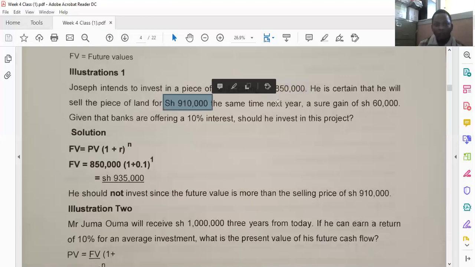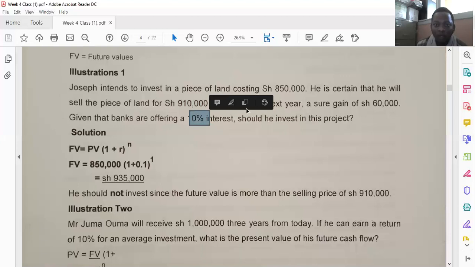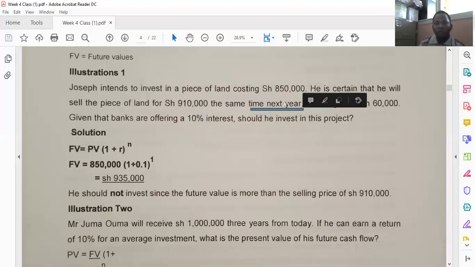So in this case, we have the option of finding the rate at which this 850 grew to attain 910. I think I had done this in a video some while ago, so I may not be able to repeat it here. So you have the option of finding the rate at which 850 has grown to 910, or you compound 850 at the rate of 10% for the period of 1 year, because you are told something to do with next year. So you compound 850 using the rate of 10% for 1 year. So this is what has been done here.